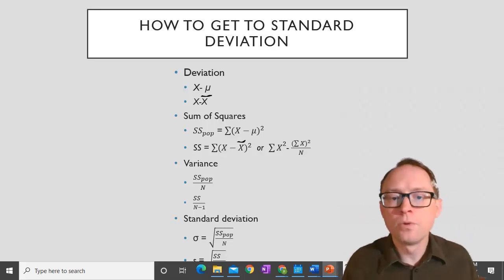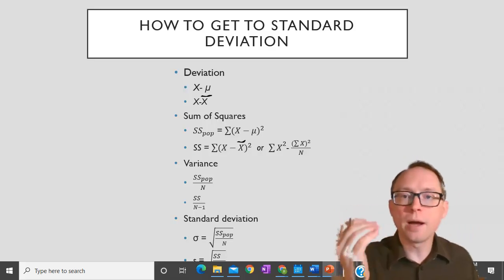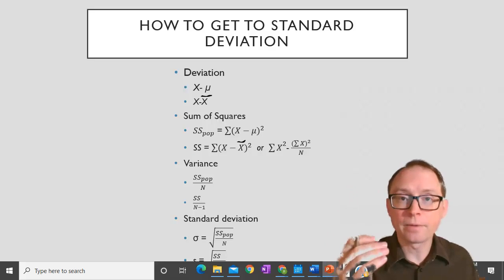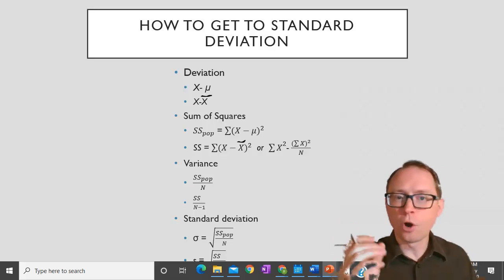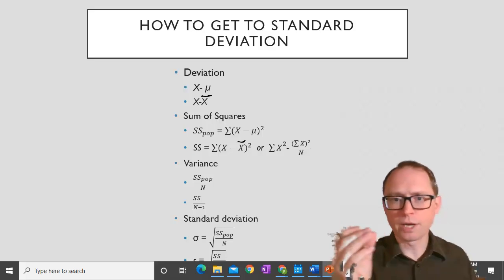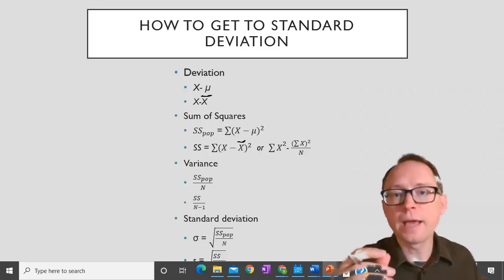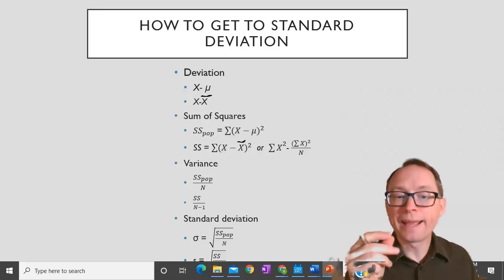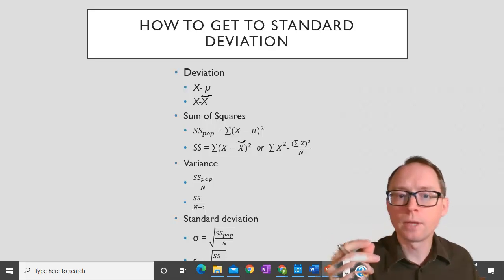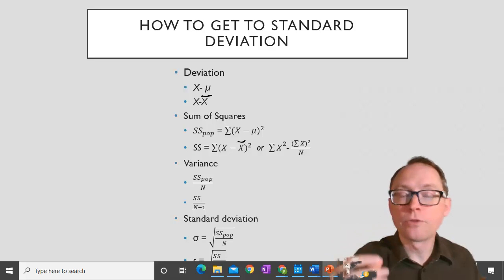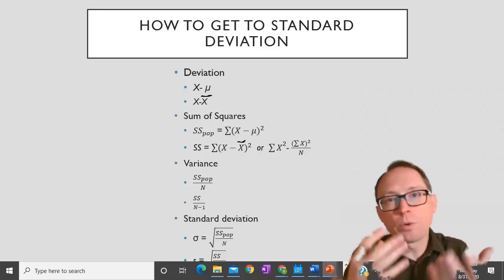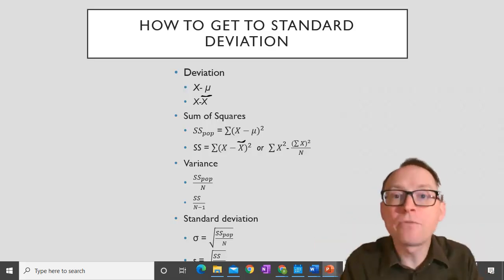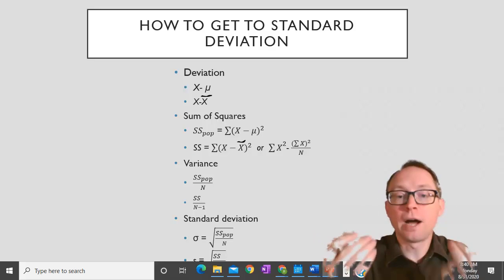What we found is if you divide by the n of the sample, divide by the number of people in the sample, you're going to overestimate things. The variance gets overestimated. So instead, we found that we should divide by n minus 1. It gives us a better estimate of what the variance is in the population. So let me make sure I'm totally clear about this. The next step of getting kind of what would take the place of an average amount of deviation is to divide by n.